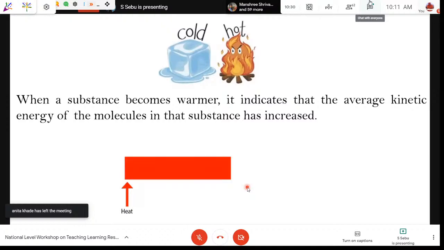When a substance becomes warmer and warmer, what does it indicate? That indicates that the kinetic energy of the molecules of that substance is increased. The more the things become warmer, the more the kinetic energy in the substance is increasing. You can also see here how the heat is transferred, and this indicates that the kinetic energy of a substance is increasing.